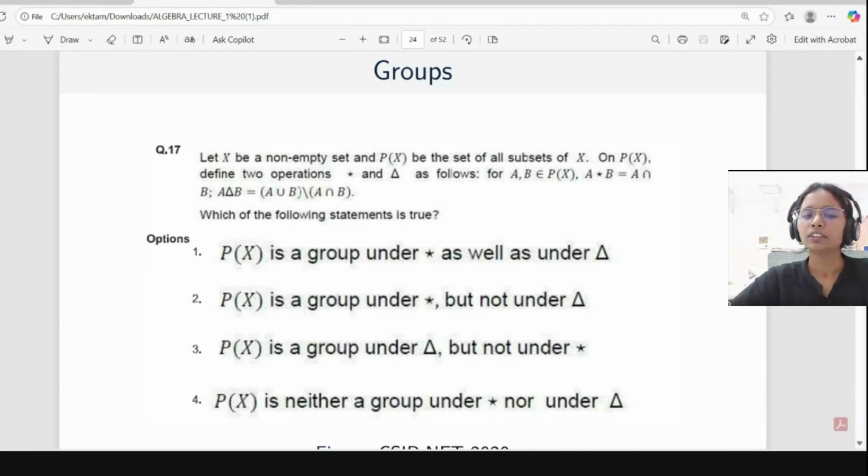So first, if we take A union A, it will be equal to A, and A intersection A will be equal to A. And when we do A minus A, it will be equal to phi, which is nothing but the identity element. So every element has its self-inverse only. Is it clear to you?